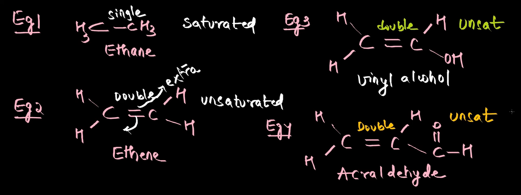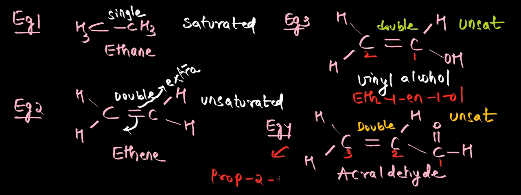What will be the IUPAC names of example 3 and example 4? Like you can take 1, 2. What will be the IUPAC name? 2 carbons, eth, and there is a double bond at one position, so ene, and one position alcohol, so one ol. What will be the IUPAC name of example 4? I'll just write it out here. 1, 2, 3 carbon atoms. So this is prop, second position double bond and first position aldehyde. Acraldehyde is a common name and prop-2-en-1-al is the IUPAC name.